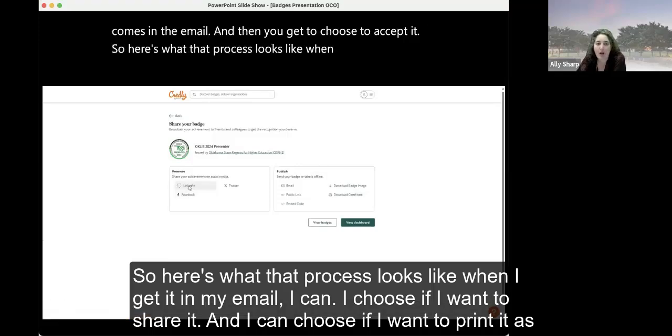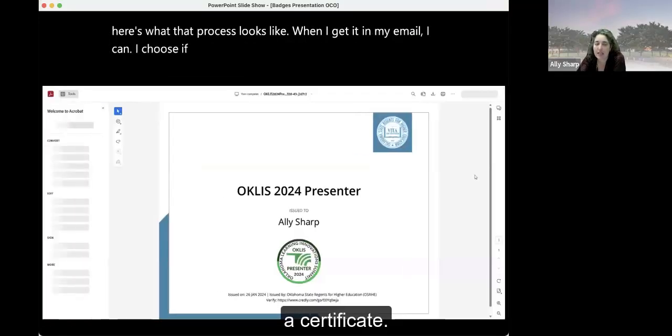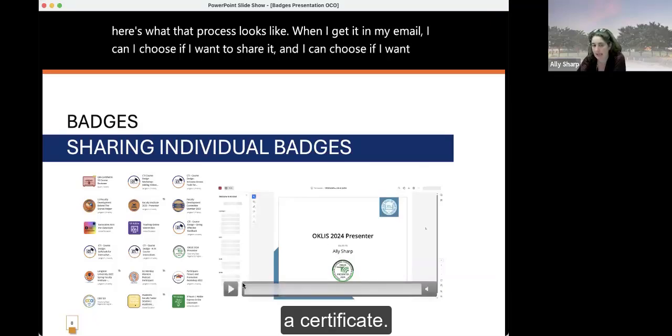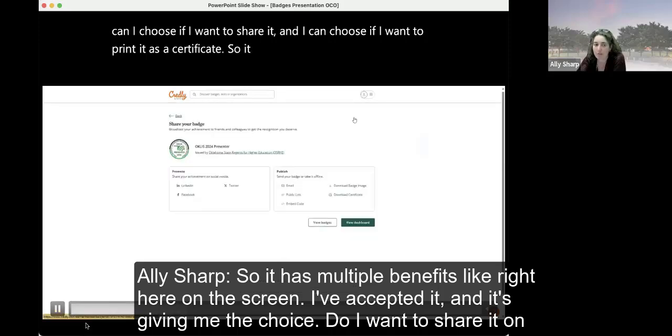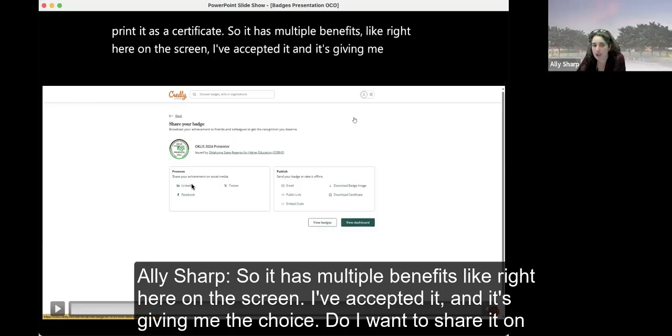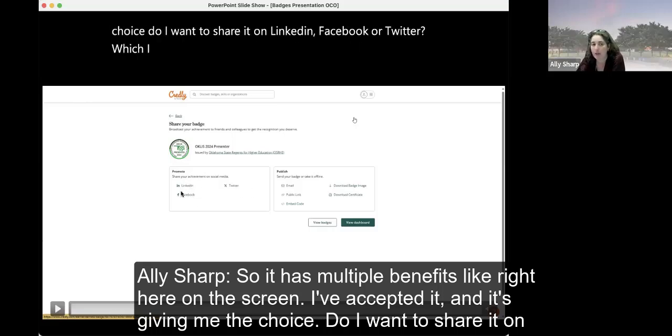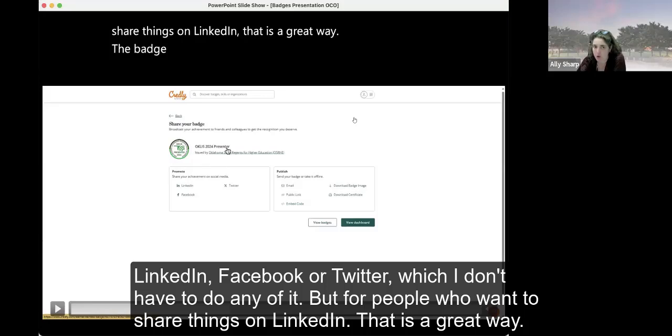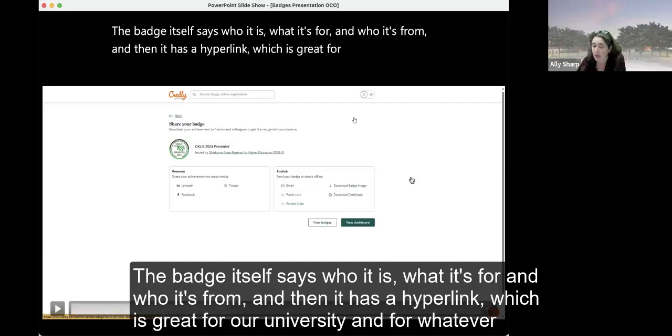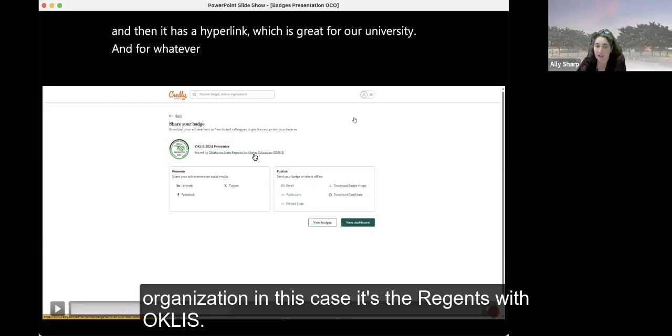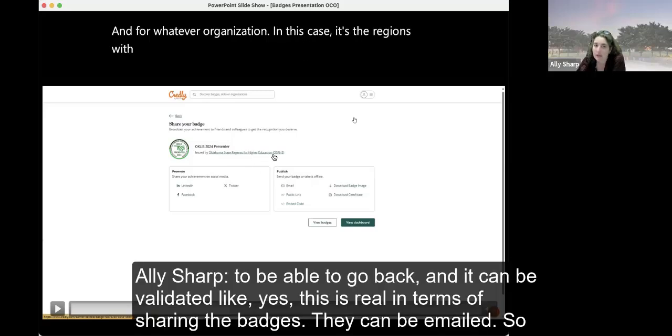When I get it in my email, I choose if I want to share it, and I can choose if I want to print it as a certificate. So it has multiple benefits. Right here on the screen, I've accepted it, and it's giving me the choice: do I want to share it on LinkedIn, Facebook, or Twitter, which I don't have to do any of. But for people who want to share things on LinkedIn, that is a great way. The badge itself says who it is, what it's for, and who it's from. And then it has a hyperlink, which is great for our university and for whatever organization. In this case, it's the Regents with Oakland, to be able to go back, and it can be validated: yes, this is real.